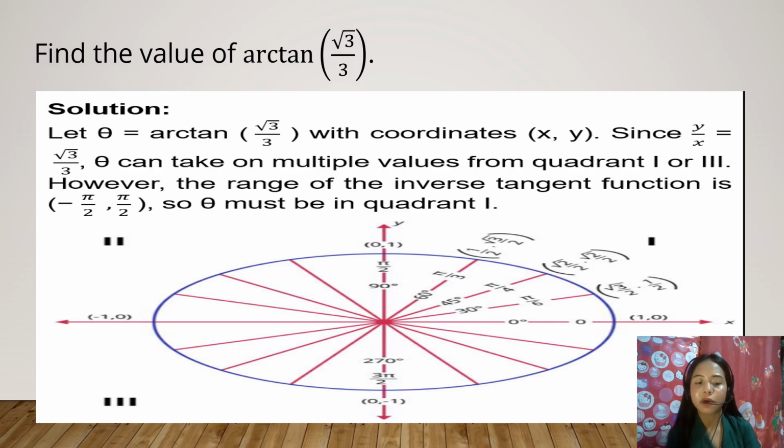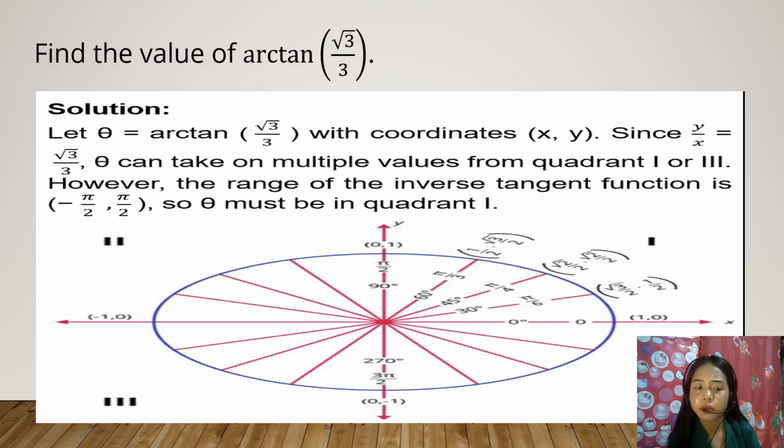We know from the special angles that tangent 30 degrees is equal to 1 over square root of 3 equals square root of 3 over 3. Okay, so asa gikuha si 1 over square root of 3? That is based on the 30, 60, 90 degrees.